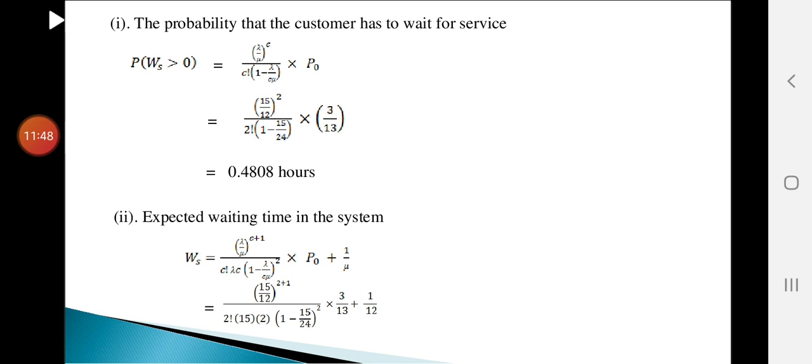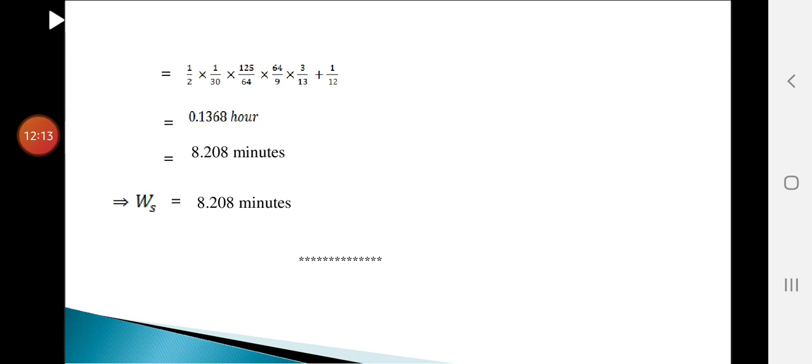Next subdivision, the expected waiting time in this system, which is WS. We can use LS by lambda, or we can use this formula: (lambda by mu) whole power c plus 1 by c factorial into lambda c into (1 minus lambda by c mu) whole square, into P naught, plus 1 by mu. Here lambda is 15. So (15 by 12) whole power 2 plus 1 divided by 2 factorial into 15 into 2 into (1 minus 15 by 24) whole square, into 3 by 13, plus 1 by 12. Simplifying, 1 by 2 into 1 by 30 into 125 by 64 into 64 by 9 into 3 by 13 plus 1 by 12. Use a calculator and simplify, you will get 0.1368 hour.